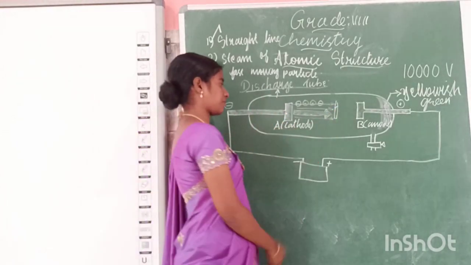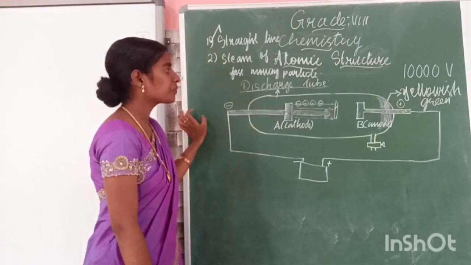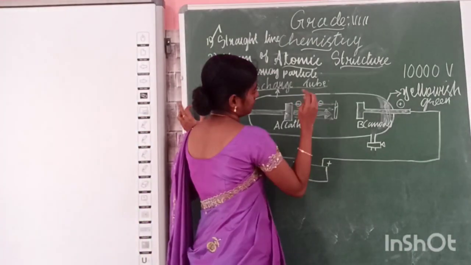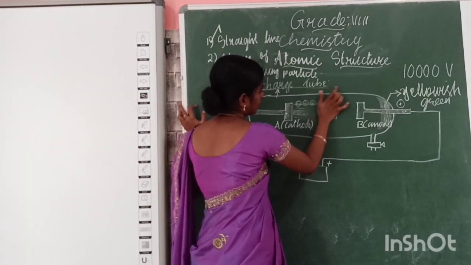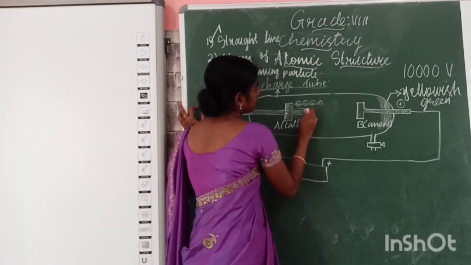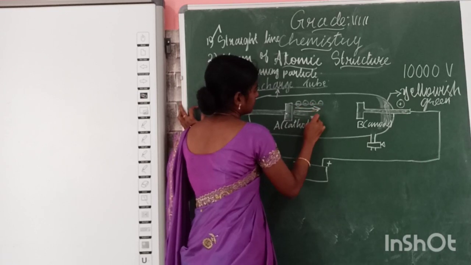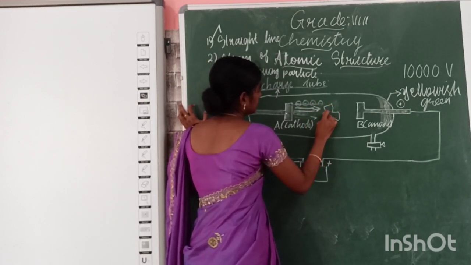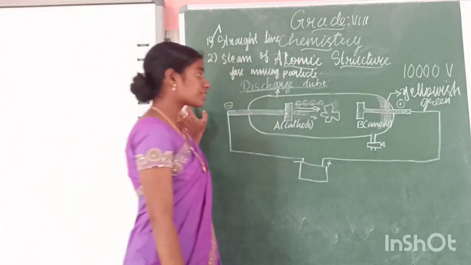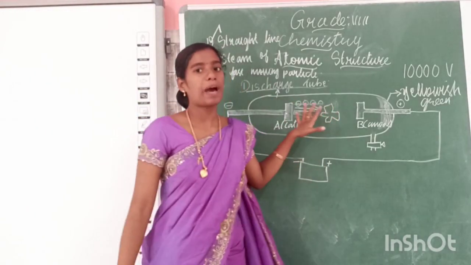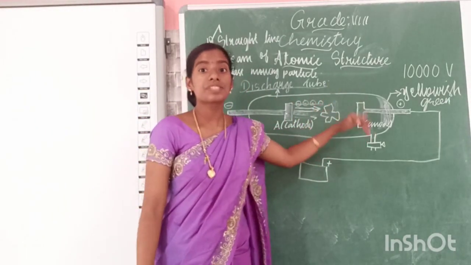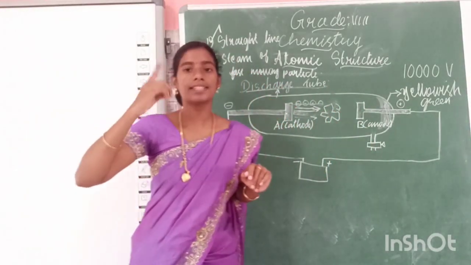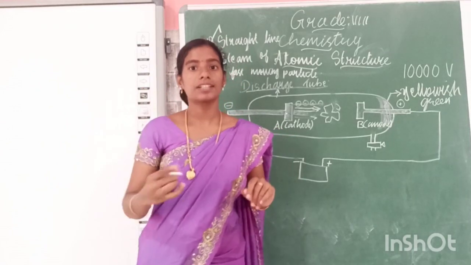Then the second observation is, you keep a fan here. When the cathode ray passes, this fan starts rotating.